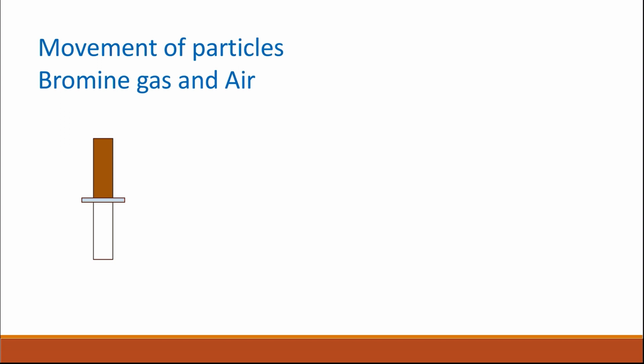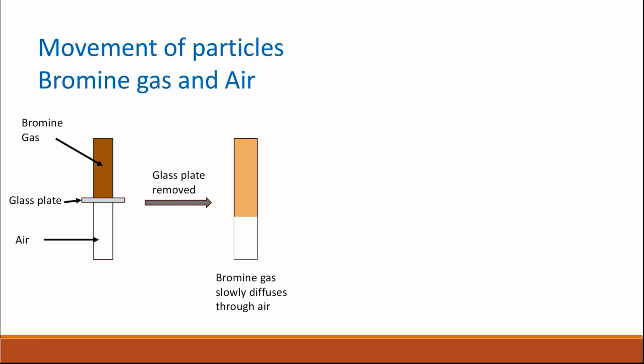We can also demonstrate the diffusion of gases through each other if we do this experiment where we can see the diffusion of bromine gas through air. If you get two glass tubes inverted on top of each other, and one of them is full of bromine and the bottom one is full of air, in between them there is a glass plate that prevents their mixing, and then when you remove the glass plate you will notice that the bromine gas will